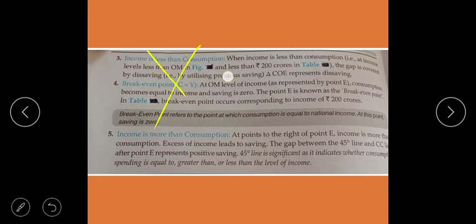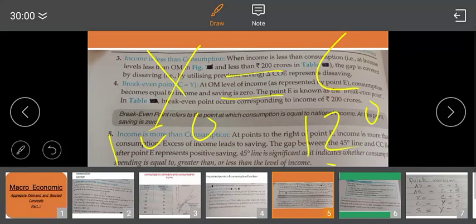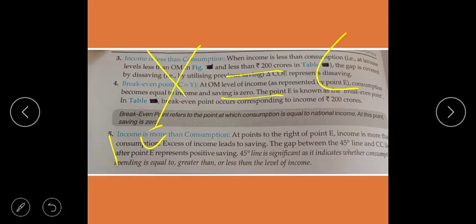Income is equal to consumption at E. Suppose your income is 100 and your consumption is 120, when the consumption limit is more. In the fifth point, at the point right of E, income is more than the consumption.